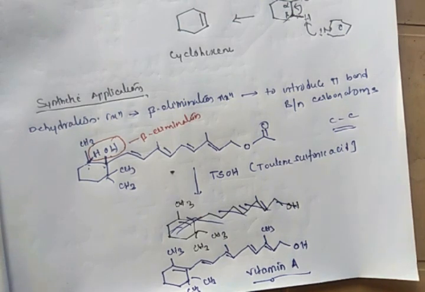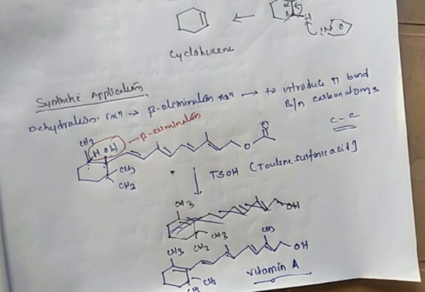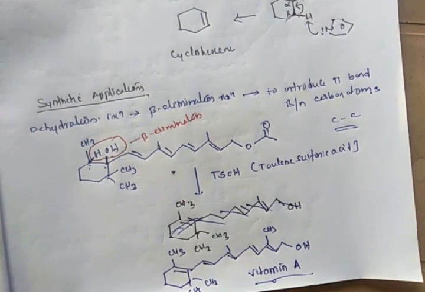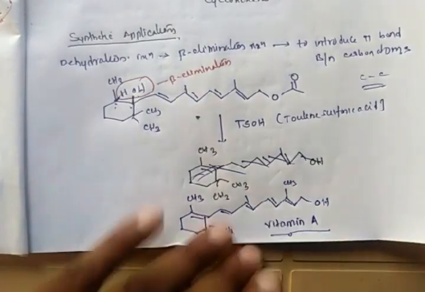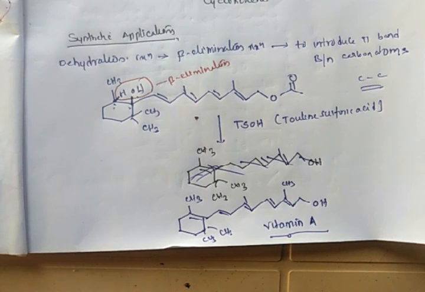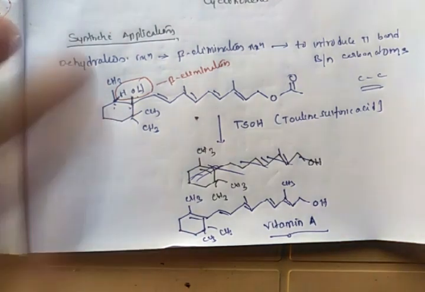So in order to introduce a double bond between two carbon atoms, the best way is dehydration of alcohols. One example is a natural product, vitamin A. Dehydration of alcohol is used for the synthesis of vitamin A in the plants by this mechanism.